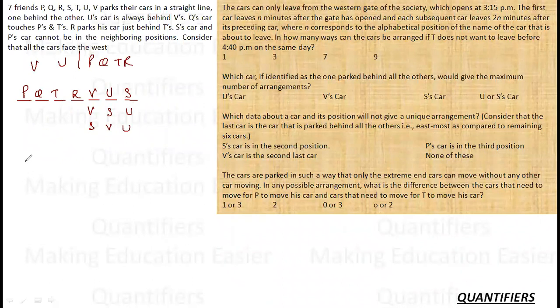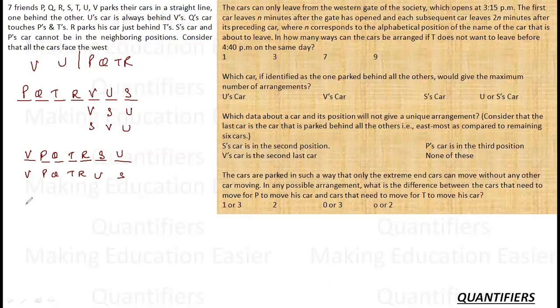Okay, let's now shift it to the second place. Let's do it like this: P, Q, T, R. Now S cannot come here in any case. So V, S, U or V, U, S. Basically, these are the 2 cases here.